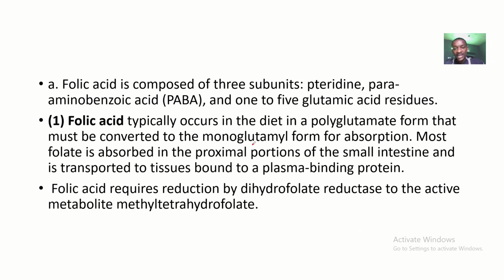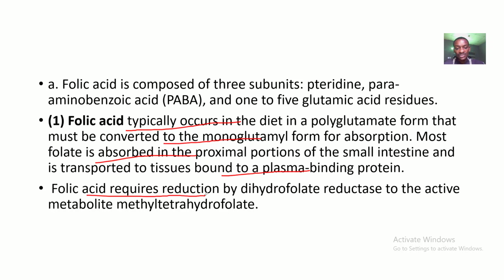Folic acid typically occurs in diets in a polyglutamate form. This polyglutamate form cannot be absorbed, so it needs to be converted to the monoglutamate form for absorption. Most of the folate is absorbed in the proximal portions of the small intestine and is transported to the tissues by binding to a plasma binding protein.